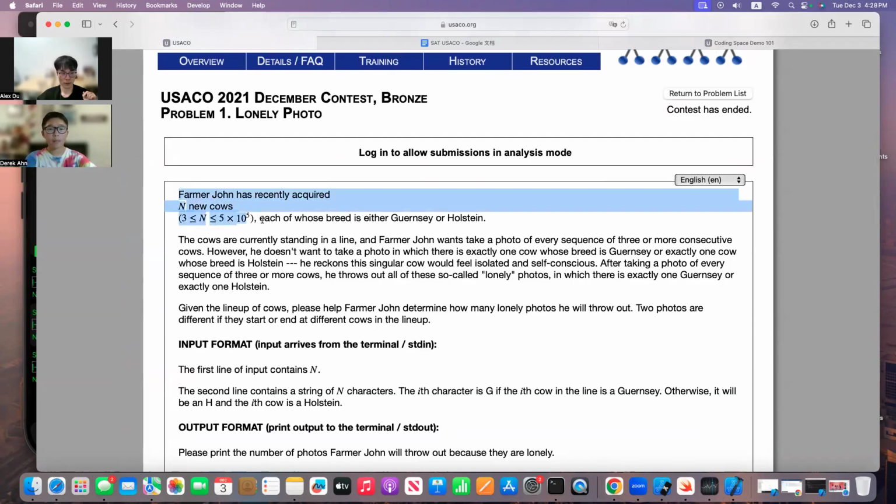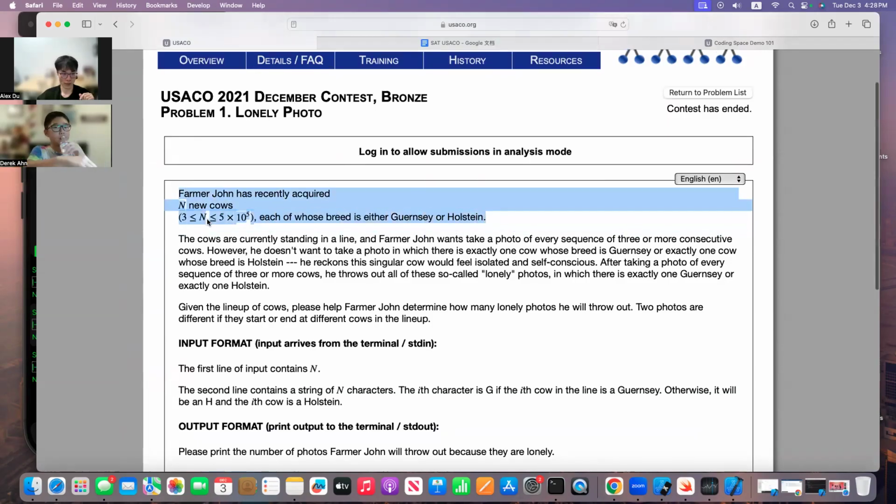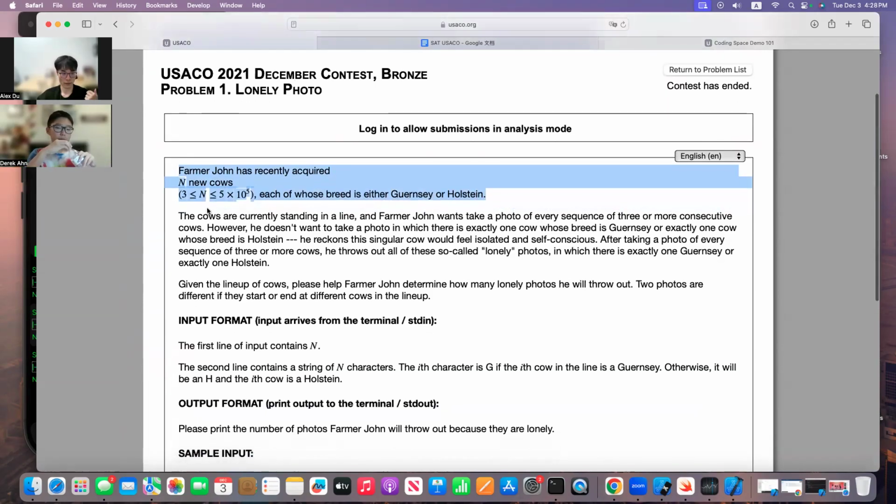The first line of the question tells you the data size, which is 3 ≤ N ≤ 5 times 10 to the power of 5. It gives you a very clear clue that you want to at least use a naive solution, which is brute force. Why? Because 5 times 10 to the power of 5, squared, is about 10 to the power of 10, so you could possibly solve this problem in 1 second, as the CPU is able to process 10 to the power of 9 or 8 operations in 1 second.